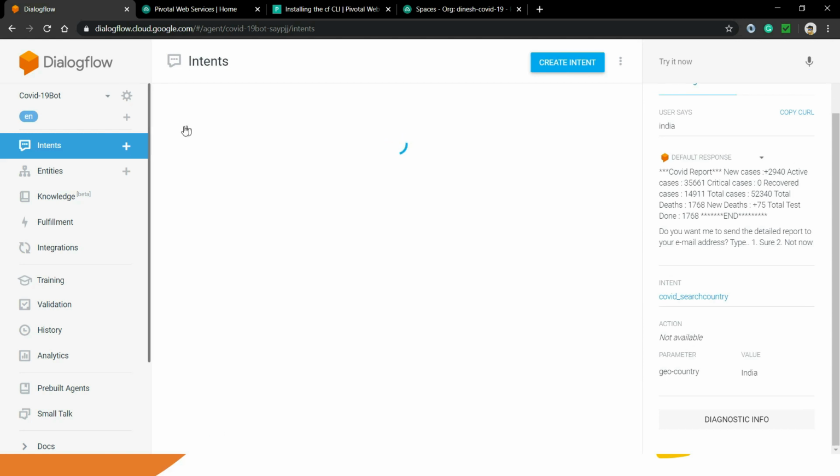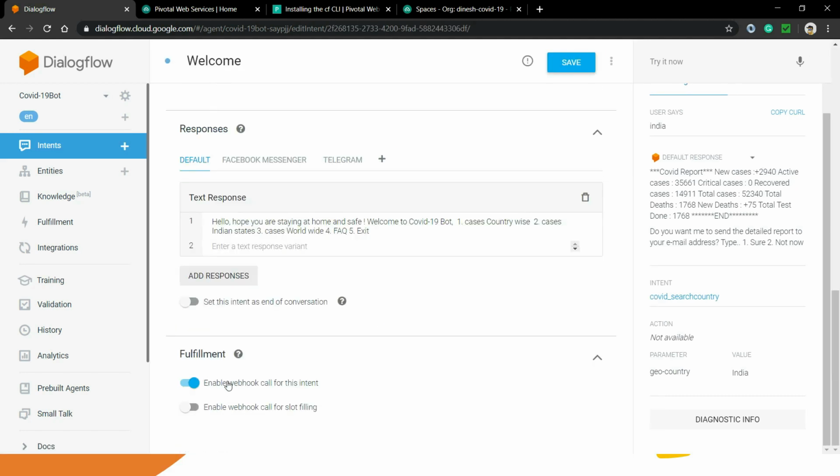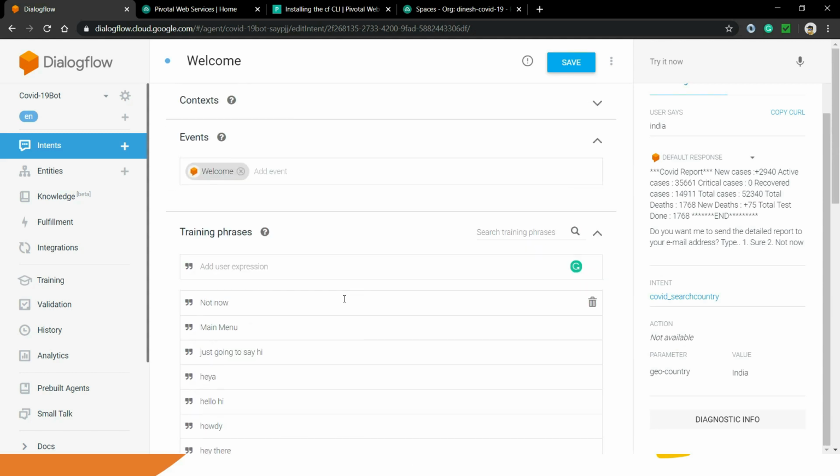So you can see over here that for a welcome intent, I have also enabled the fulfillment. Even though I'm not returning anything from the backend in welcome intent, my Python Flask code should still be able to know that some user and bot conversation is happening in the backend. All right, so this is all about Flask and the testing locally and the deployment part to the Pivotal.